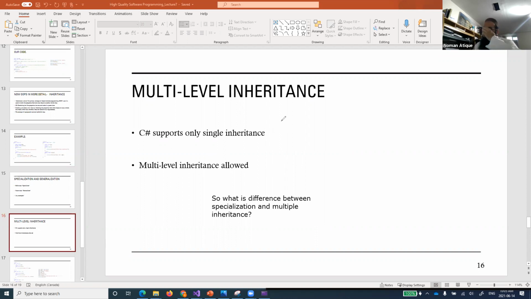The question was from the student who asked about the difference between specialization and multiple inheritance. In specialization, one class is specialized into another class. Let's go back to this example and take a very old, big example. Vehicle is a class, and vehicle can be of different categories: a car, a bike, a boat, a plane. There can be different types of vehicles.